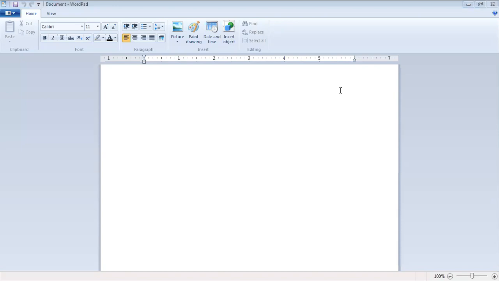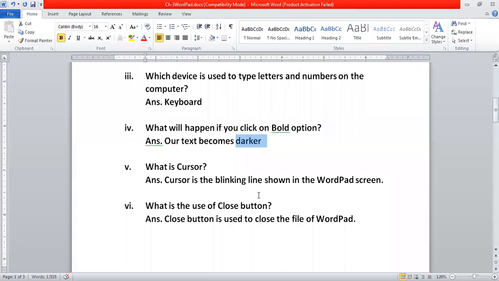Let me open the question answers. Give me a second. So I hope you all can see the question answers now. I hope you have learned what is cursor and you have seen practically also how cursor blinks. The blinking line that is shown in the WordPad screen is known as cursor. Okay, is it clear to all of you? It is a blinking line shown in the WordPad screen.